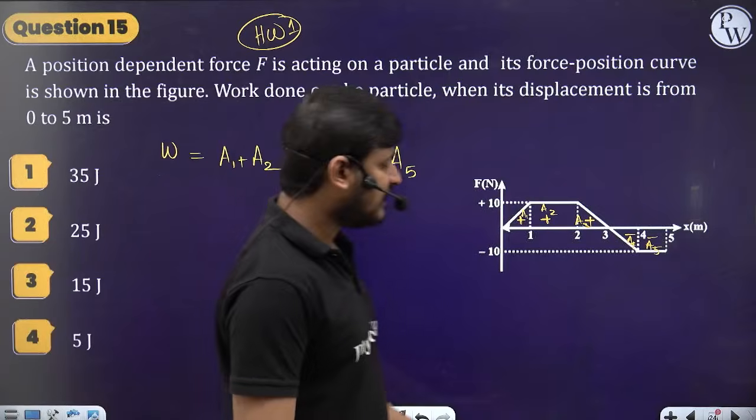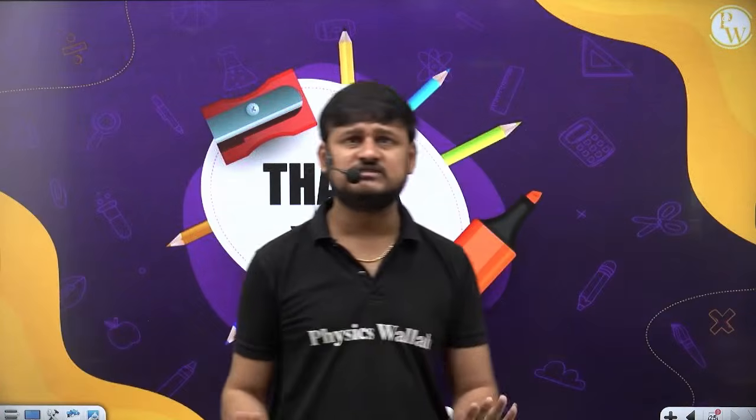Okay, clear, guys? So we have seen the work done by a constant force, where work done is equal to F dot S, or we can write Fs cos theta, right?